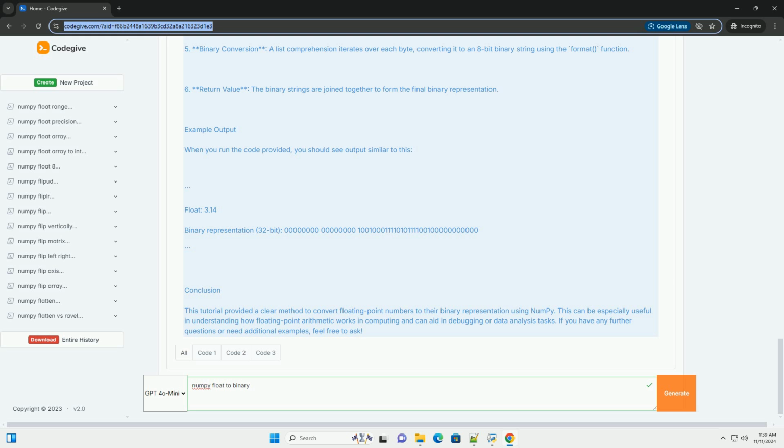Example output. When you run the code provided, you should see output similar to this.